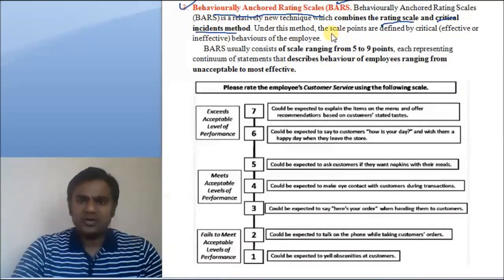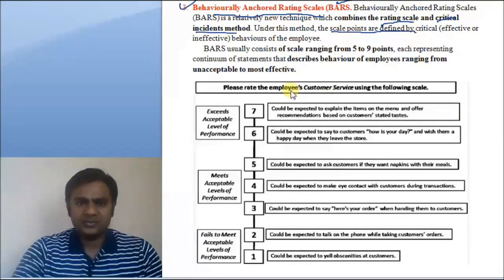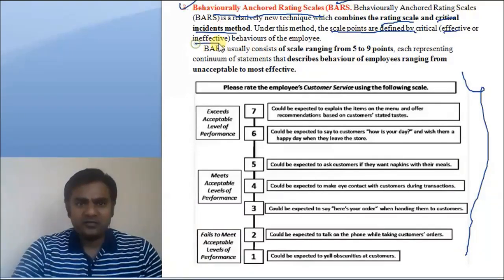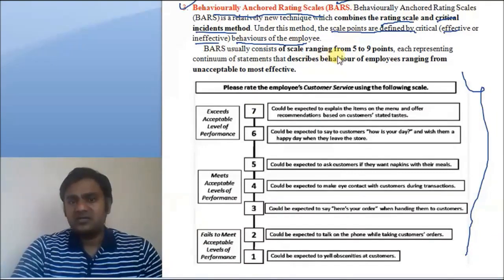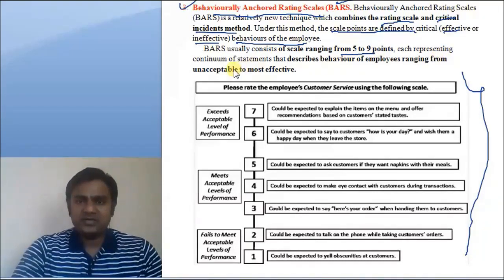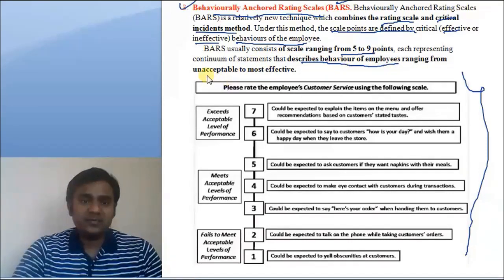Under this method, what happens is the scale points are defined. So this is scale point. I have taken here an example. Scale points are defined from effective to ineffective, I mean from the highest to lowest. That is behavior of the employee. So here behavior of the employee is measured on a scale. This is what BARS is all about. Usually BARS consist of scale ranging from 5 to 7 points, each representing a continuum of statements that describes behavior of employee ranging from unacceptable to most effective.